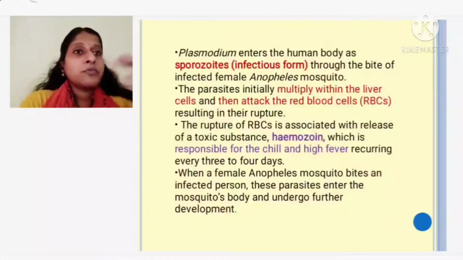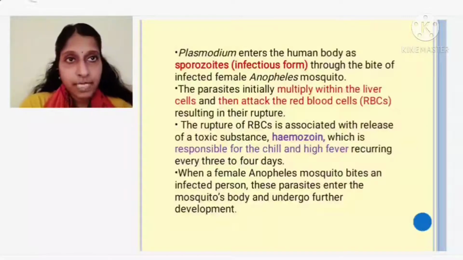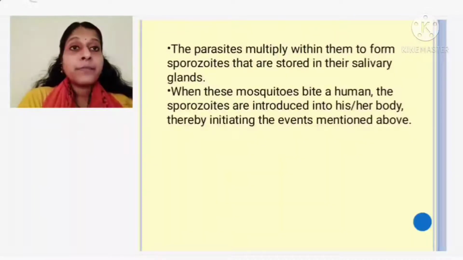So this has been given in the form of what? Points. You can go through and make a note of the same in your notebook. What is given in the diagram is the same thing given here also. It's a very important 3-mark question.